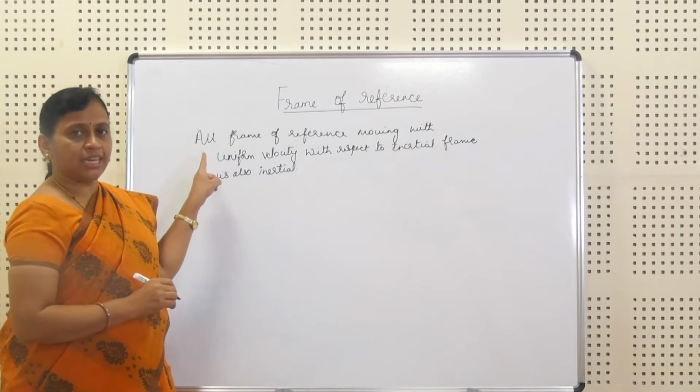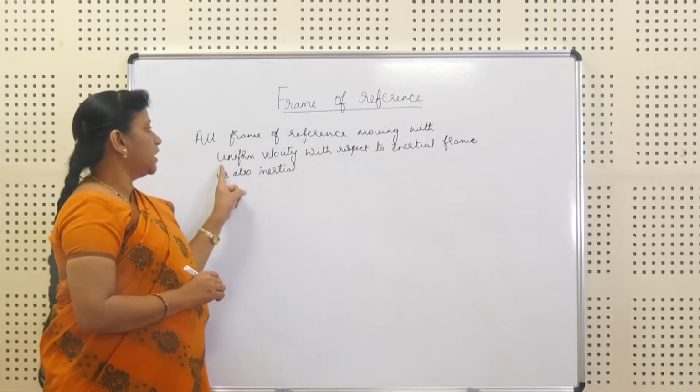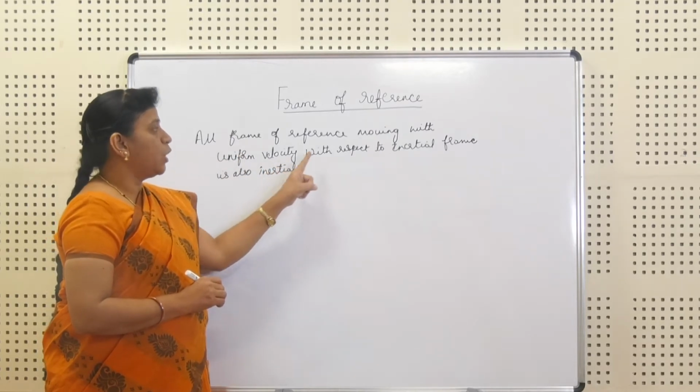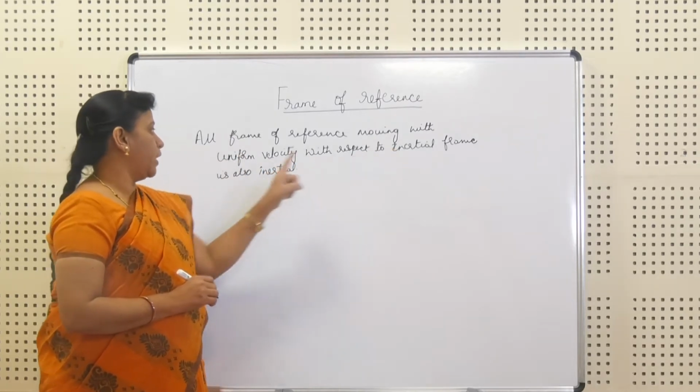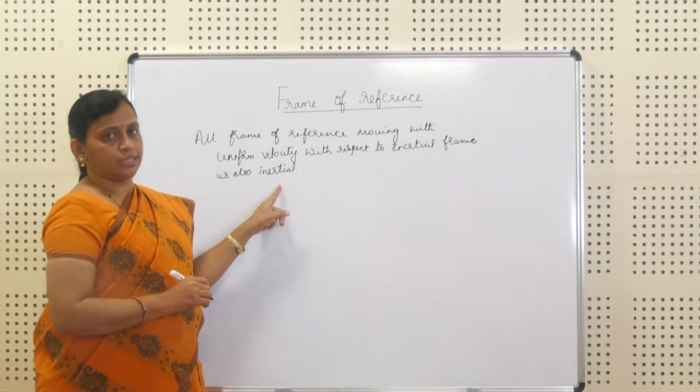First, we will discuss that any frame of reference moving with uniform velocity with respect to an inertial frame is also inertial. We have to prove this first.